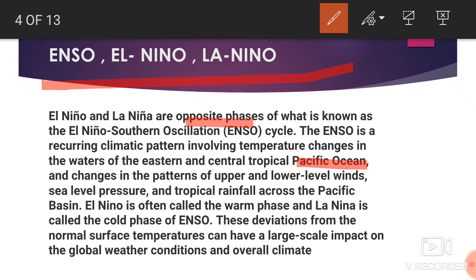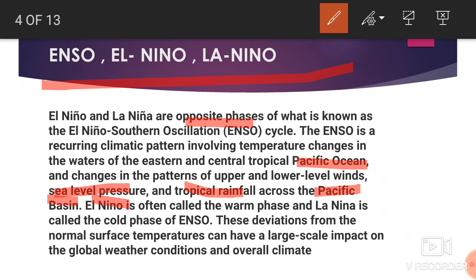Basically the Pacific Ocean. There are changes in the pattern of upper and lower level winds, sea level pressure, and tropical rainfall across the Pacific basin. So this is a phenomenon which happens in the water and the atmosphere, and it causes basic changes near the Pacific basin.